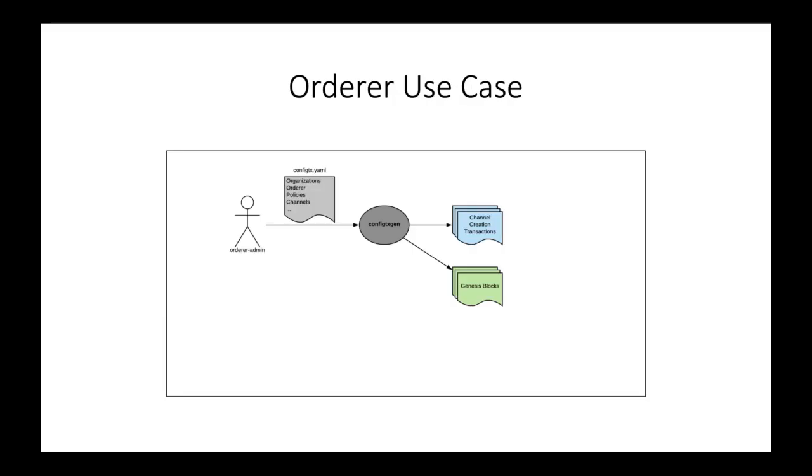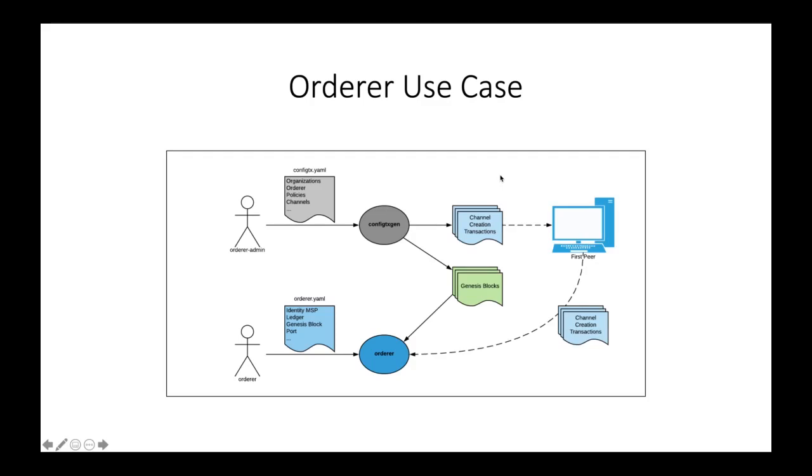A typical scenario is as follows. The orderer admin updates the config.tx.yaml file to define the network and submits it to the config.txgen utility. The outputs of this are the Genesis block and the channel creation transactions. Next, the orderer, which is an identity created by the orderer admin, updates the orderer YAML file with the runtime parameters, including the location of the Genesis block, and uses this to launch the orderer.